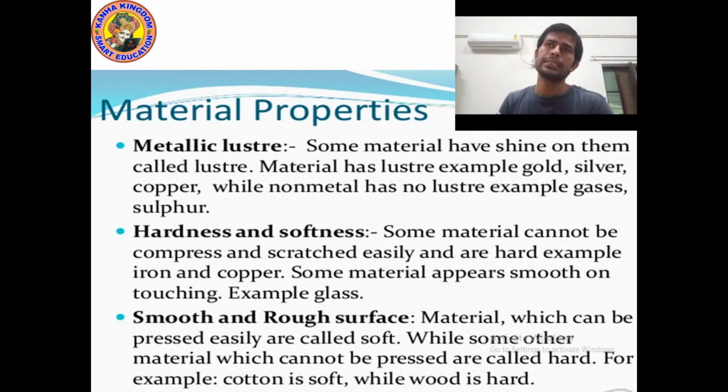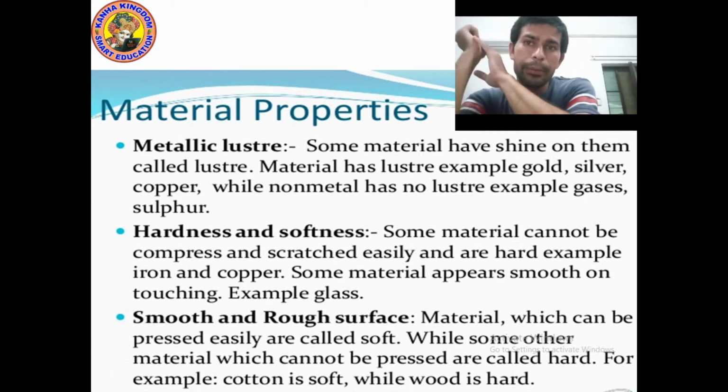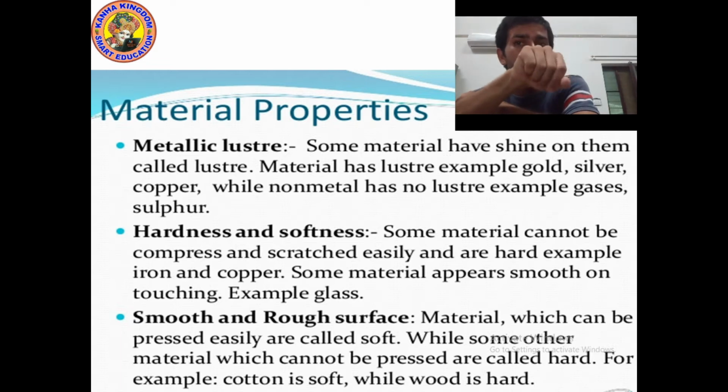There are many properties like metallic luster, hardness, softness, smooth and rough surface, solubility, and transparency. First is metallic luster. Luster means shining. And with metallic luster, some materials shine and some materials do not shine. Metals always shine, while non-metals do not shine. Remember kids, metals shine while non-metals do not shine.